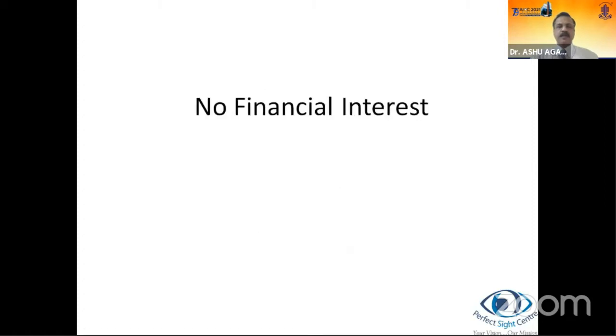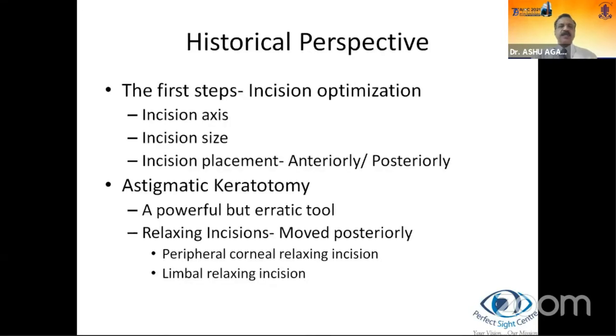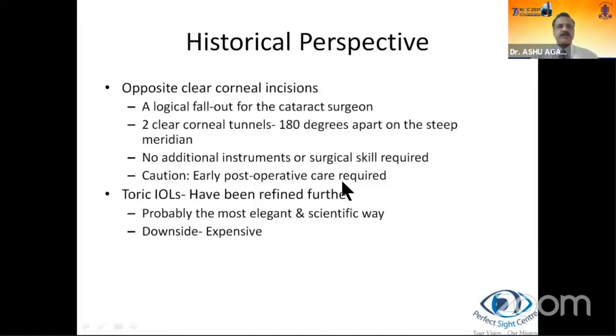I have no financial interest in any of the devices, procedures, or techniques mentioned. Let's take a historical perspective. The first thing used to control astigmatism in cataract surgery was incision optimization, in terms of the incision axis, the size of the incision, and the placement, that is anteriorly or posteriorly on the cornea. Next came astigmatic keratotomy, which was a powerful but erratic tool, and then came relaxing incisions, which moved posteriorly in the form of peripheral corneal relaxing incisions or limbal relaxing incisions.